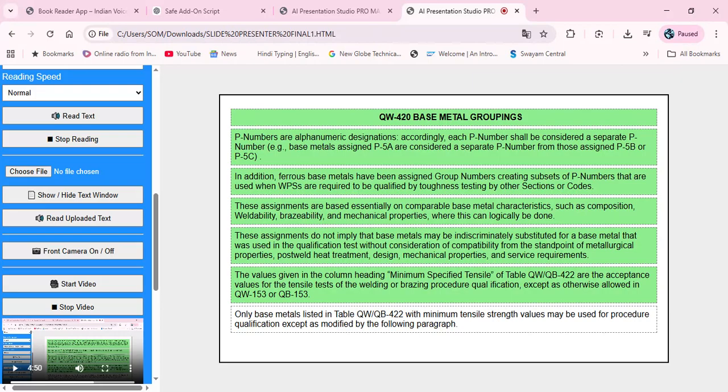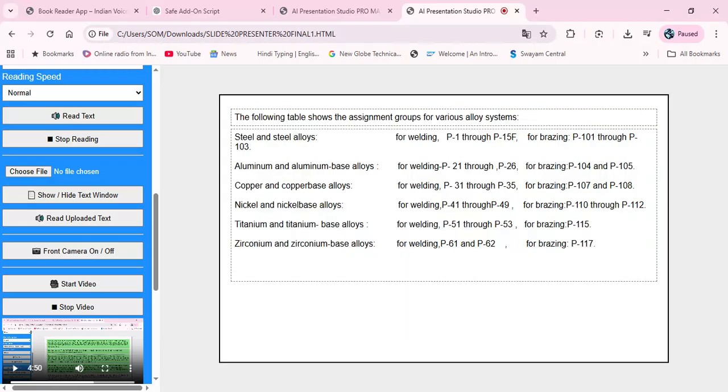The values given in the column heading, minimum specified tensile, of table QW-422 are the acceptance values for the tensile tests of the welding or brazing procedure qualification, except as otherwise allowed in QW-153 or QB-153. Only base metals listed in table QW-422 with minimum tensile strength values may be used for procedure qualification except as modified by the following paragraph. The following table shows the assignment groups for various alloy systems.